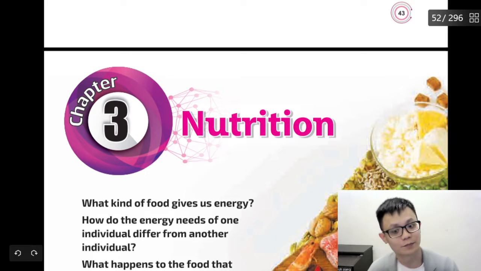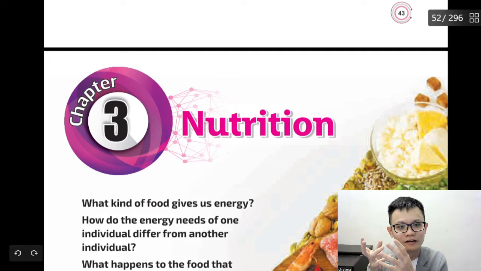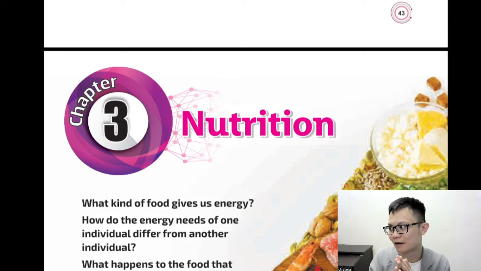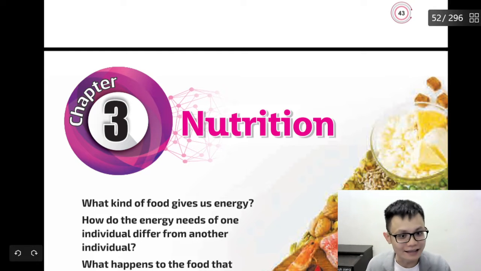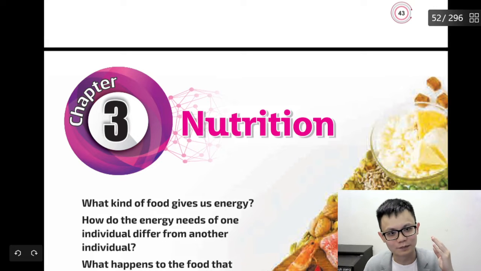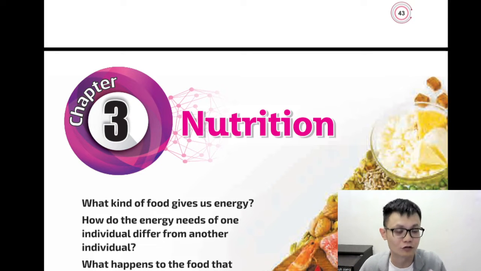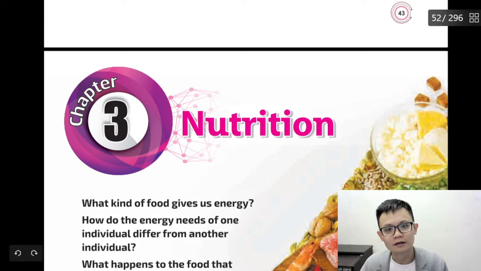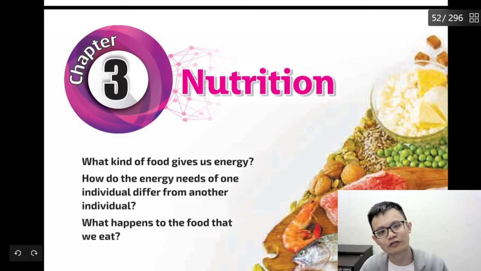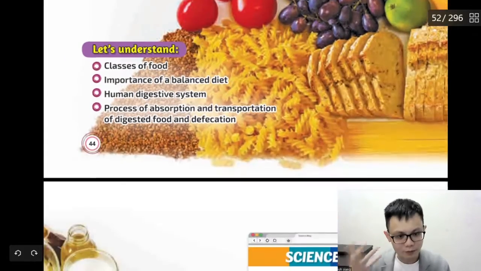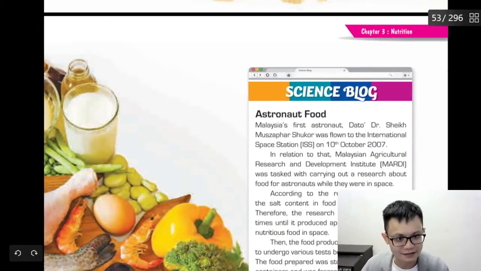It's one of my favorite chapters and I believe this is one of the most practical chapters, because usually when we learn science you don't really apply it in life, like the chemistry words and all the bombastic names. But this chapter, I would say, relates to your life, so that you know what you want to eat, and when you get sick, what you are going to do and why you get sick. Probably it's due to nutrition. Usually you get sick due to three things, right? Not enough sleep, not a proper diet, or not enough exercise, and so on.